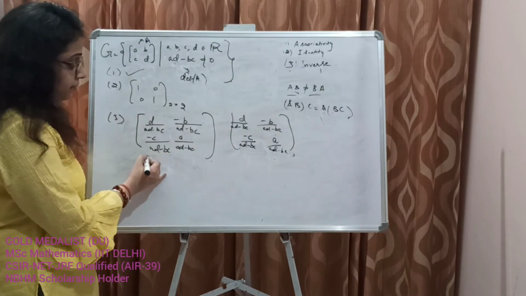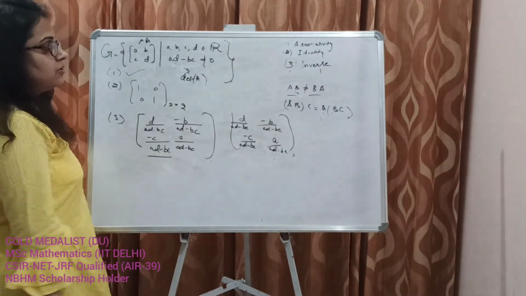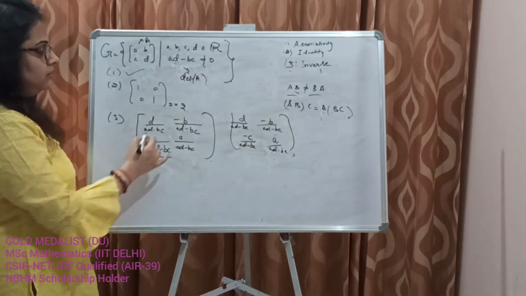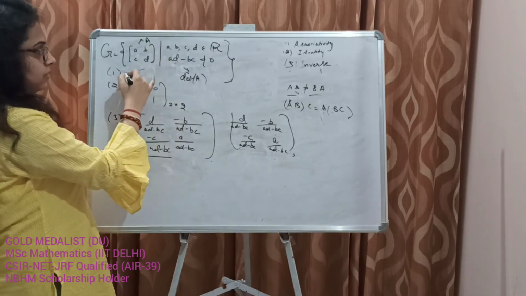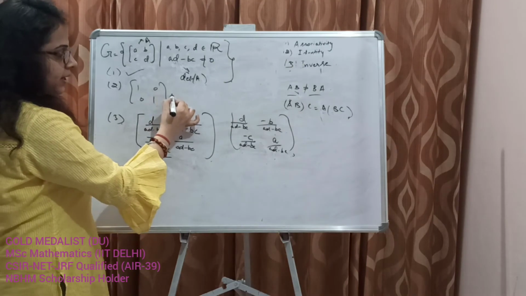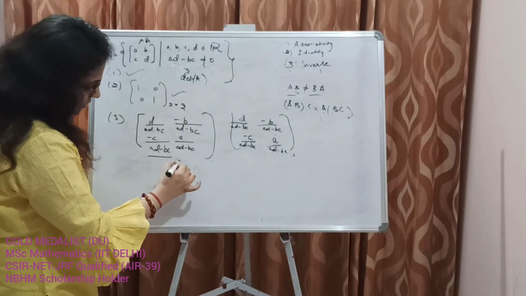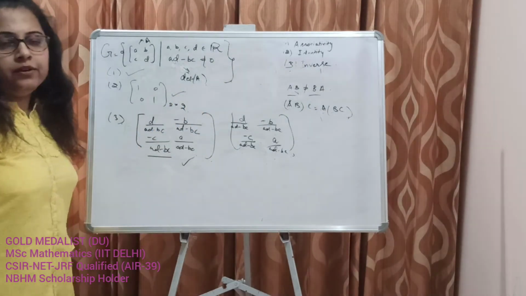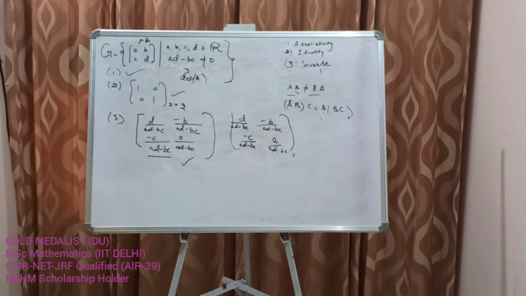So this has to be non-zero, only then it will be a group. So we found out the first axiom is satisfied, second axiom identity exists, inverse exists. So this is a group under matrix multiplication.